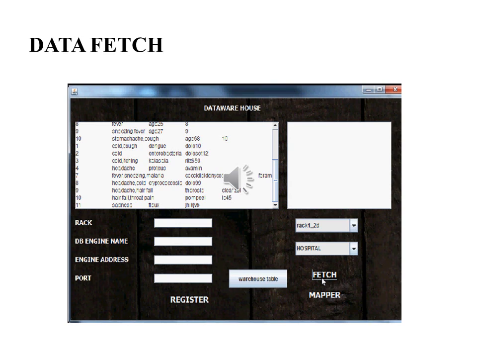Data fetch. The particular rack values are to be known. They can be viewed with the help of the fetch option. Using this, the data warehouse values can be viewed. The data with respective indexes and clusters are stored in a particular rack.